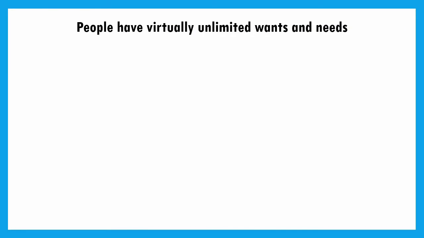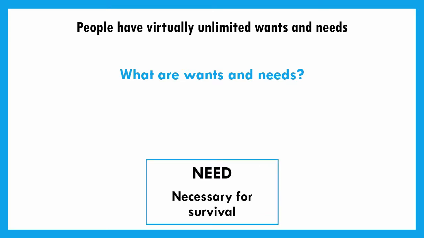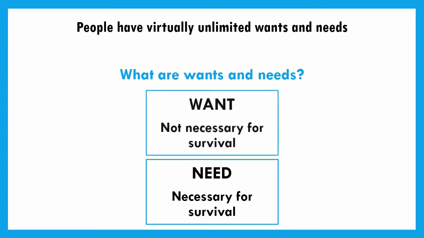So going back to our definition, we had this idea that people have a virtually unlimited amount of things that they want or need. Well, just to define a few words as we go through, what are wants and needs? The biggest difference is that a need is necessary for survival. Food and water and shelter, those are all things that we have to have in order to live. Wants are not necessary for survival. It might be that you want a new car, a new phone, or a cup of coffee. Those are not necessary for survival, but they're still things that we might want. And again, we have things that we might need that are necessary for survival.